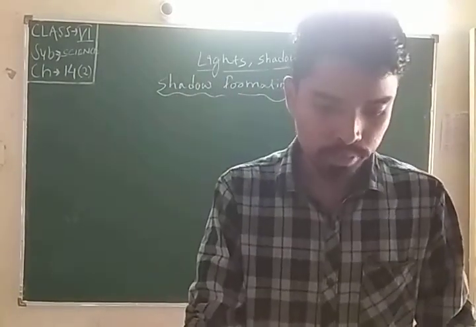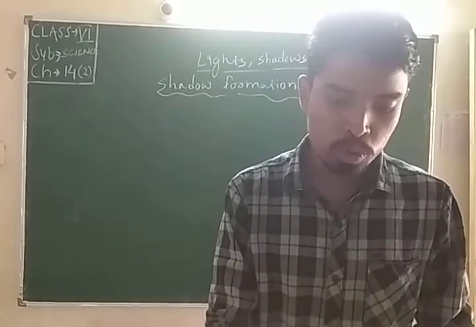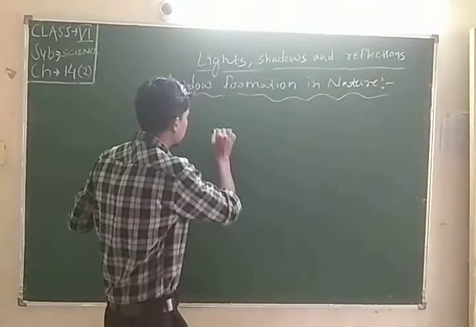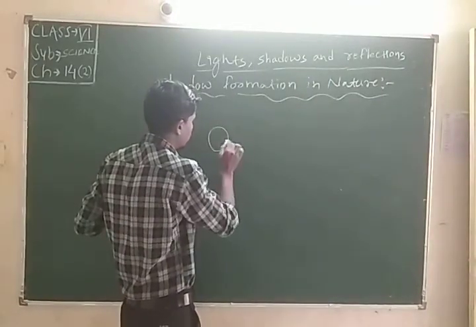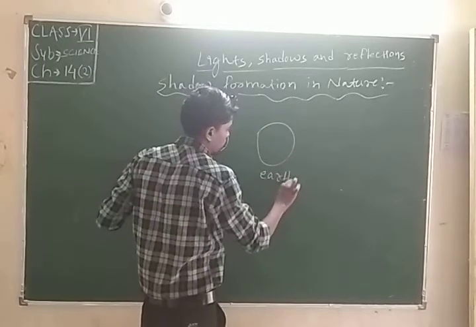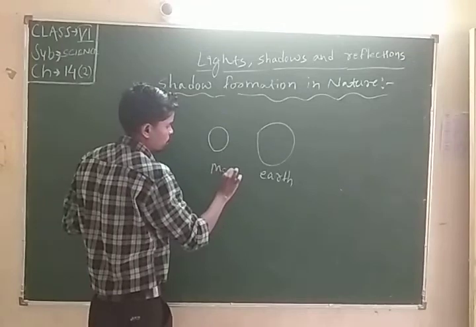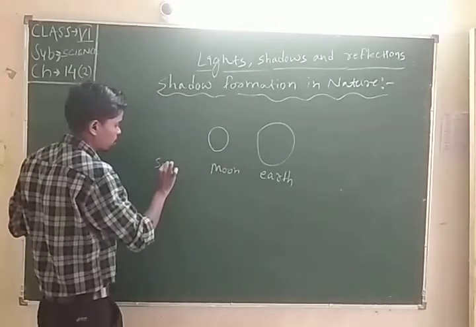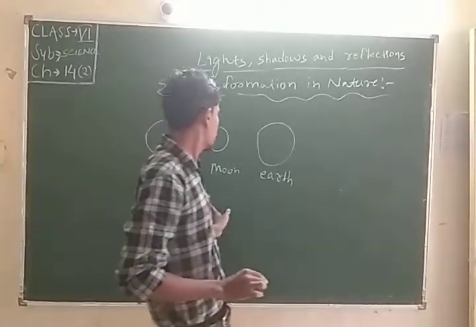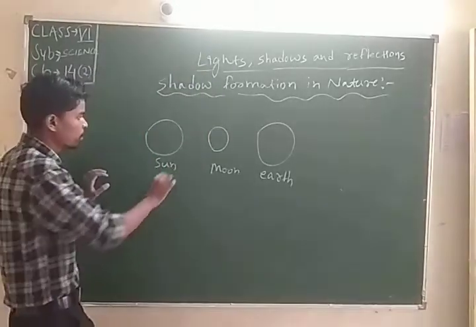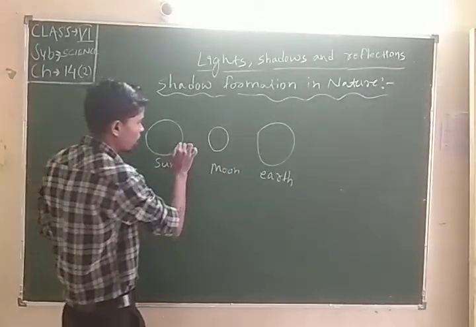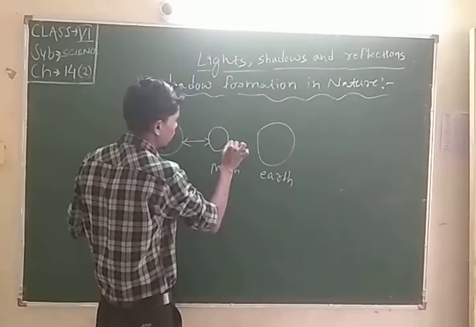When the moon comes in between the sun and earth, what will happen?